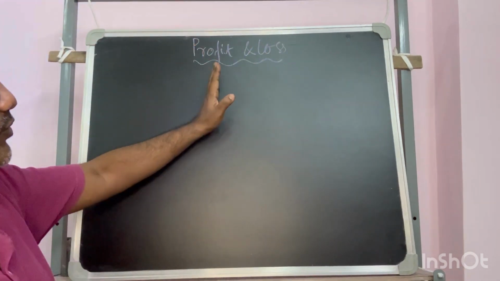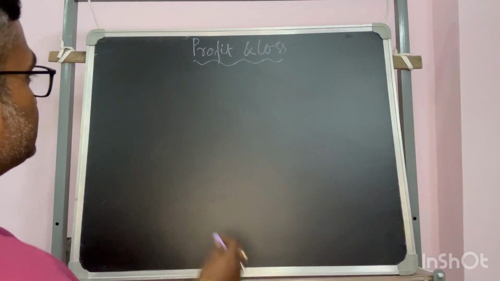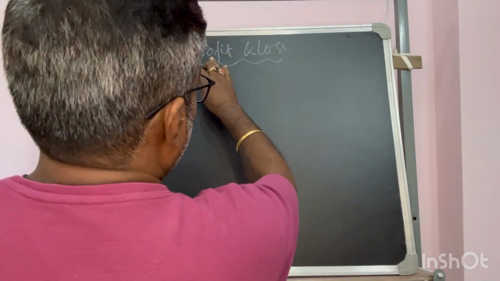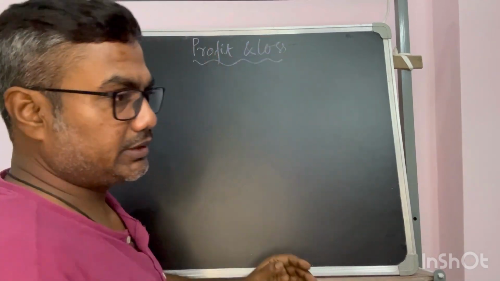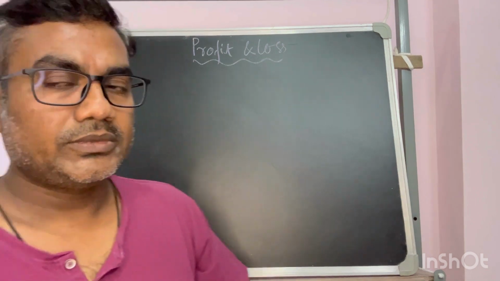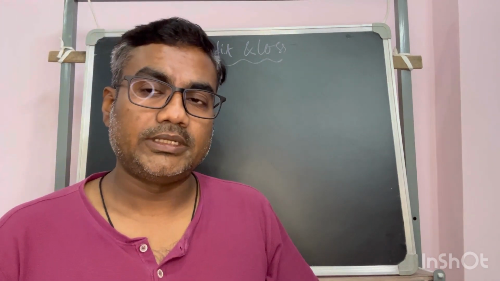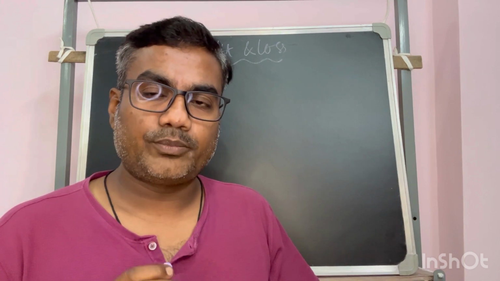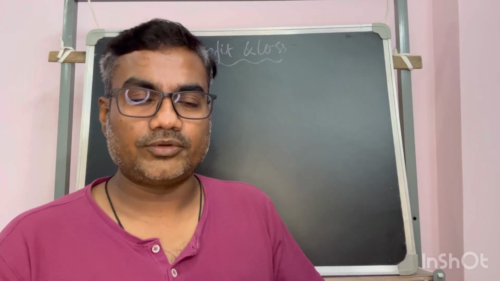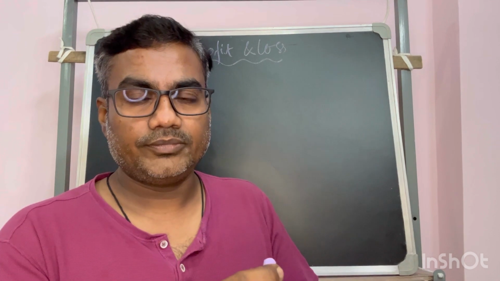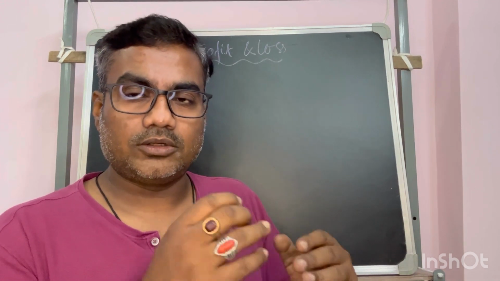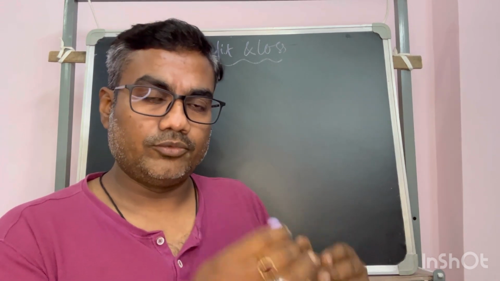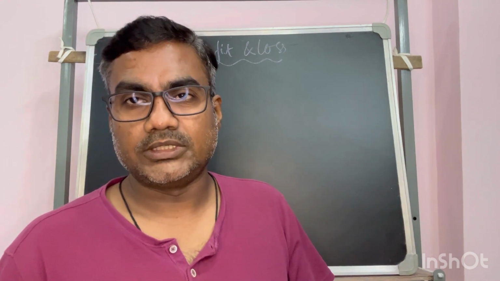So what is profit? When we gain something. Profit and loss is a factor that is very much relative, because we call it a profit when we know from where we are gaining, and we say it is a loss when we know from where we are losing.